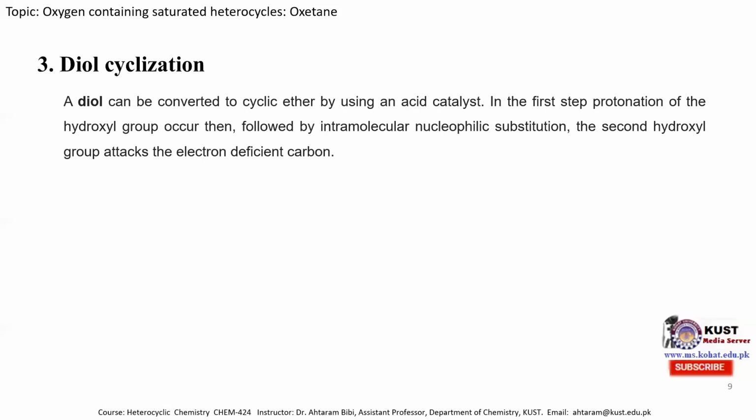In the first step, protonation of the hydroxyl group occurs, followed by an intramolecular nucleophilic substitution reaction. The second hydroxyl group attacks the electron deficient carbon atom. So, in the presence of acid, this hydroxyl group is protonated in the first step, and then it is eliminated to produce the positive ion, and then it attacks this carbon atom to produce the oxetane molecule.